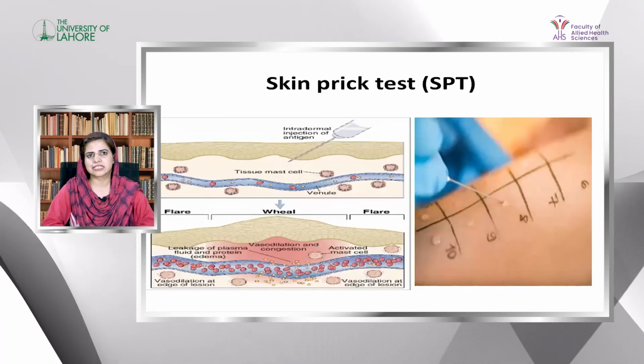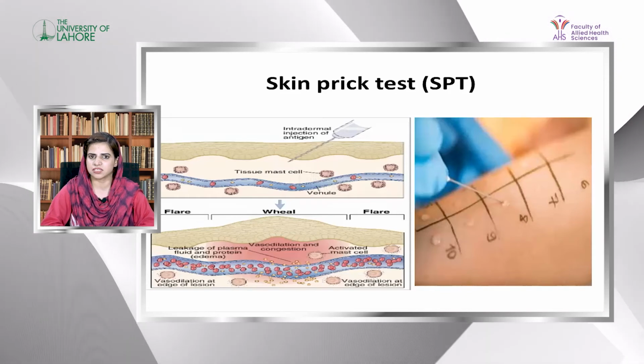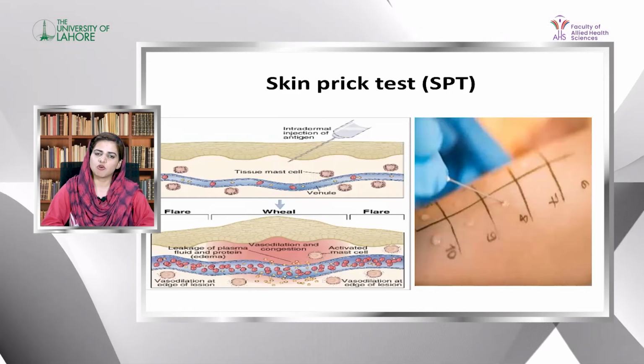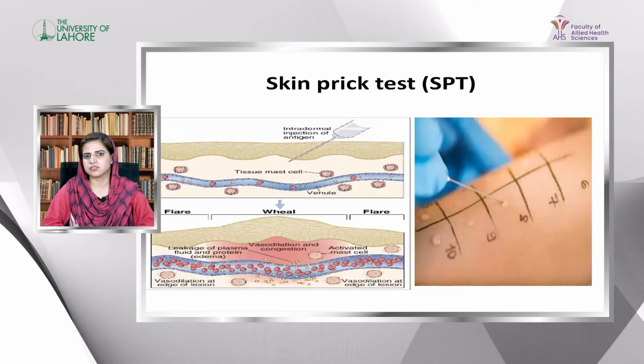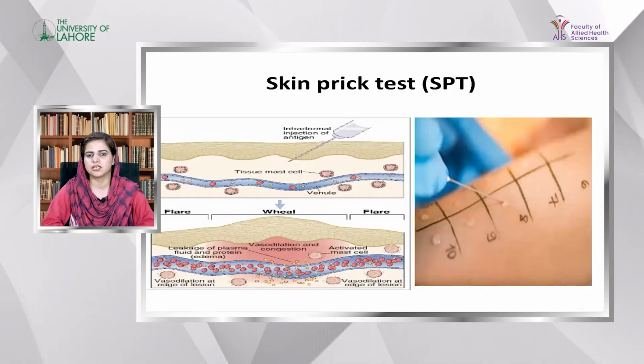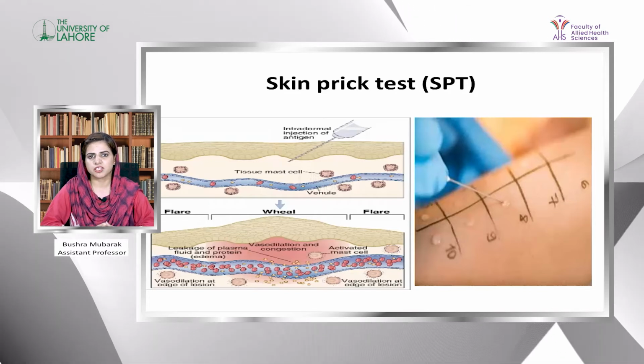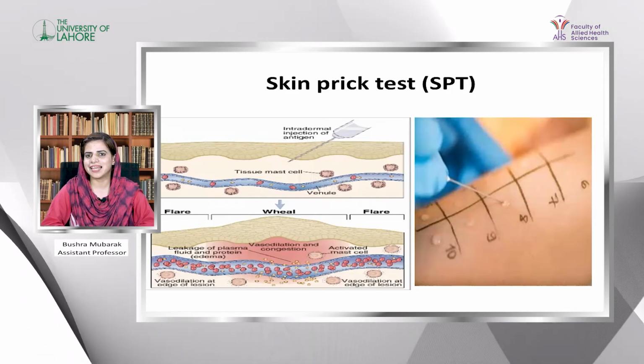This picture shows the skin prick test, in which a small amount of allergen is injected into the skin. These allergens will be common allergens like pollen, dust, and house dust mites, to check which allergen the person is hypersensitive to. This small amount of allergen causes a wheal and flare reaction.